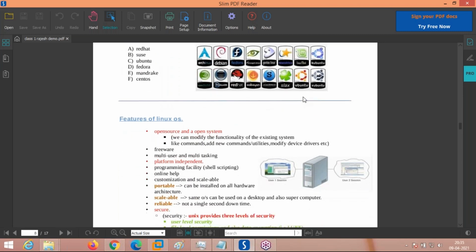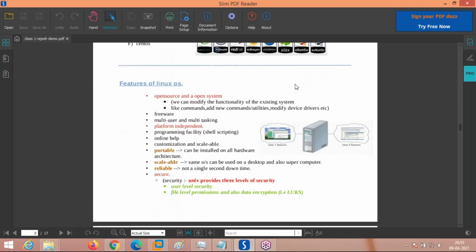Now we will see the main important thing. Dilip is asking a question: can we import packages from other repositories? Yes, it is possible.